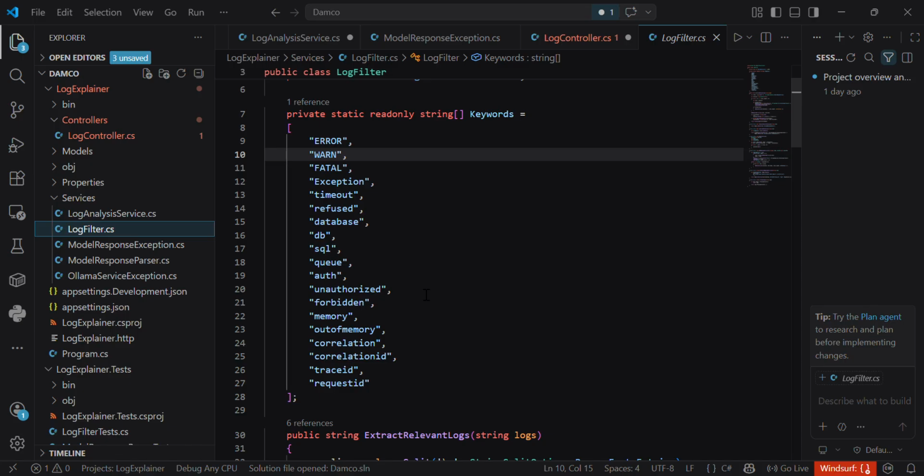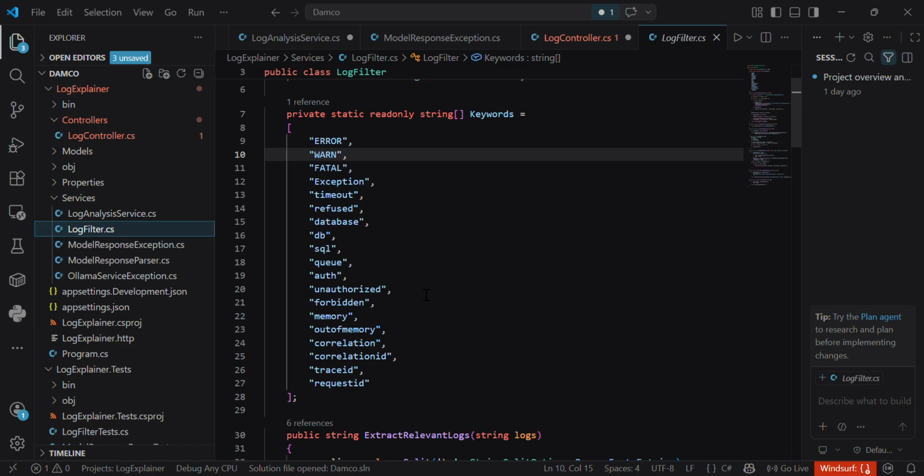The line before or after it may contain the request ID, service name, or retry message. The filter also handles edge cases. If it does not find anything suspicious, it still sends the first 100 lines instead of sending nothing. And if the logs are very large, it truncates them so the AI model does not receive too much input.